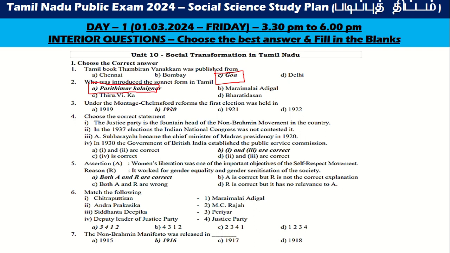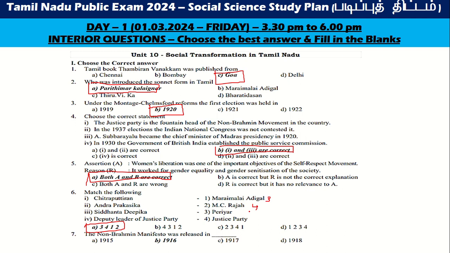Under the Montagu Chelmsford reforms, the first election was held in 1920. The Justice Party is the founder of the non-Brahmin movement in the country. On the 1 and 3 is correct. Assertion. Both A and R are correct. And this one is match the following: 3, 4, 1, 2.